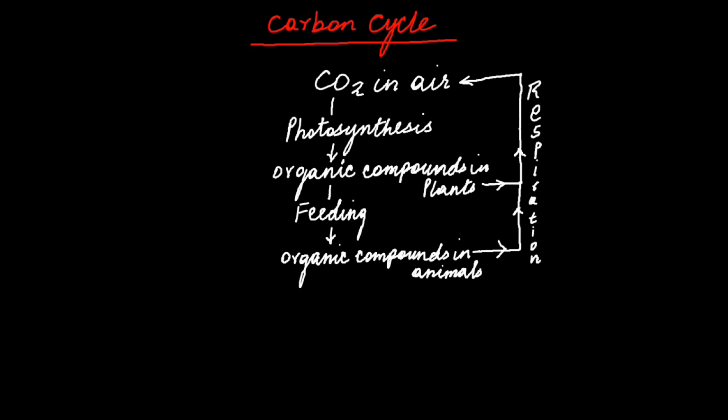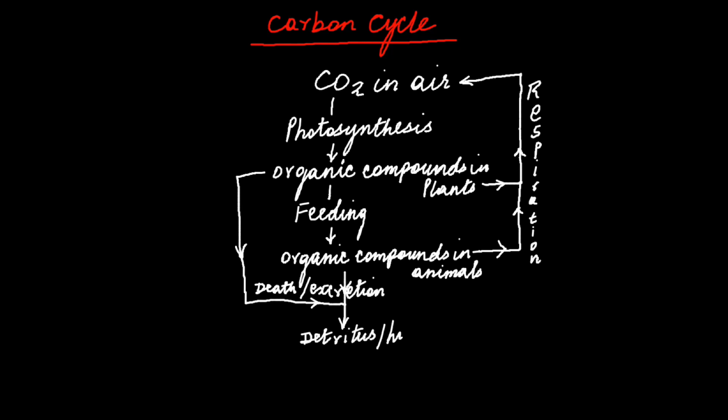Is that clear? Now, when the plants die or when they shed their leaves, and when the animals also die, or the feces and the urine of animals, will they contain carbon compounds? For example, urea, for example, cellulose. They're still carbon compounds and they will then pass into the soil. So this is by the process of death or excretion. Now these will pass into the soil and they will form detritus or humus in the soil. That's organic matter in the soil.